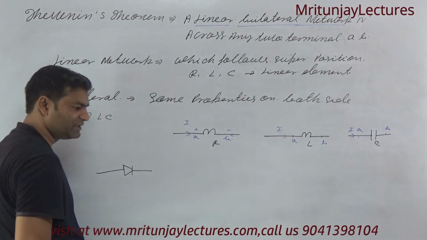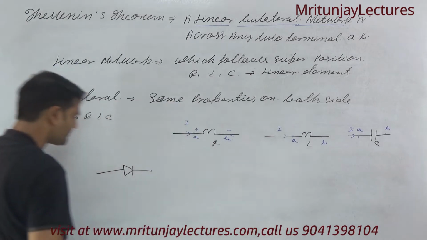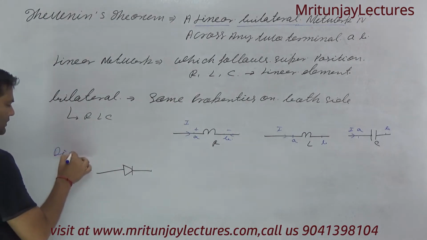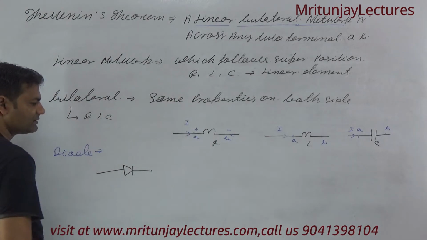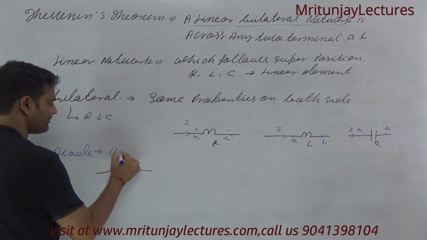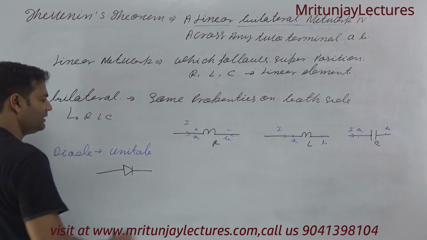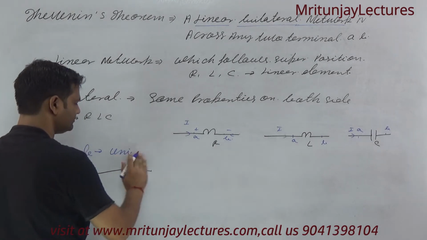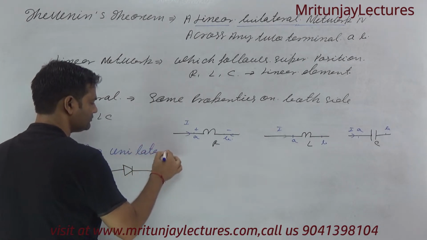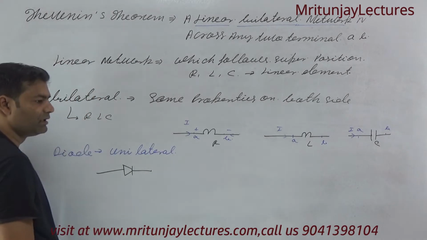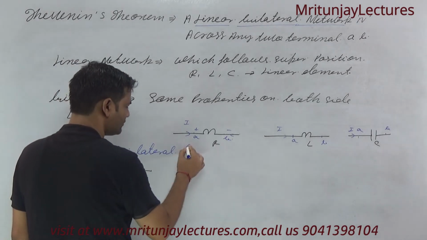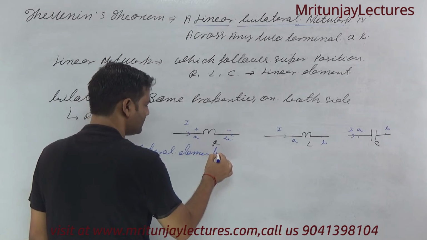Now what is the meaning of unilateral? Diode is the unilateral device. How can we say diode is a unilateral element?